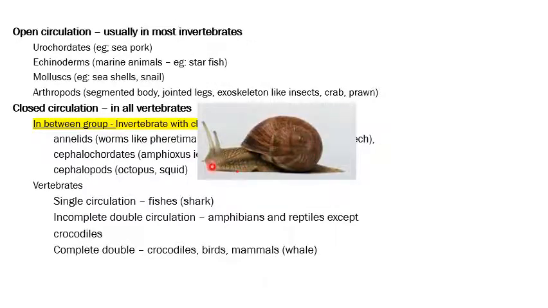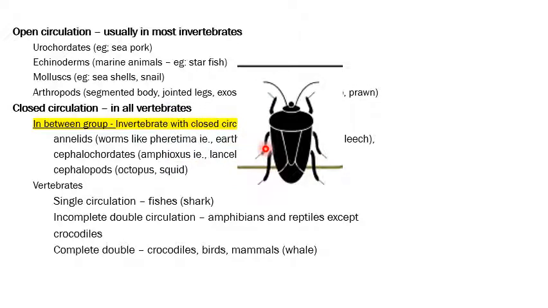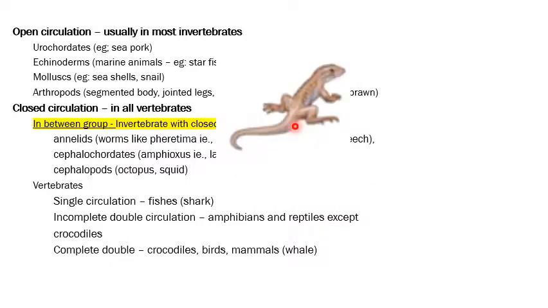See, this is a snail. A snail has a shell also. It comes under the mollusk. So mollusk will have which group? It comes under the open circulation. Again, this is an insect. So an insect is an arthropod and hence comes under open circulation. See, this is a lizard. A lizard is a reptile. Reptiles will come under closed circulation. What type of closed circulation? A reptile will have double circulation, but it is incomplete.